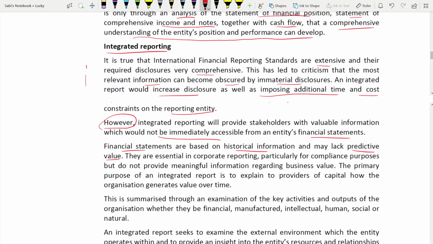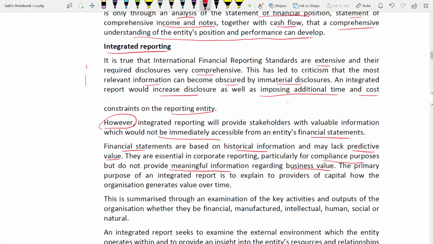They will be helpful for compliance purposes. That means you have complied with this law, these rules, you have applied it this way according to this standard. For that purpose, yes. But other than that, they do not provide any meaningful information regarding the business value. What is the value of the business? They will not be able to tell you. This is only for compliance purposes. We are talking about the financial statements.